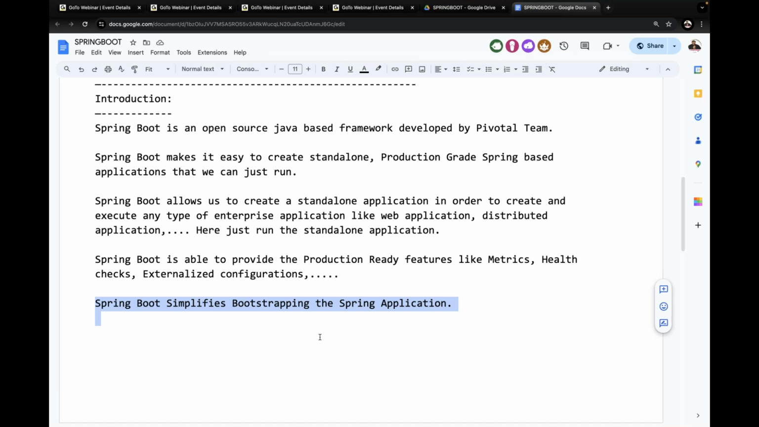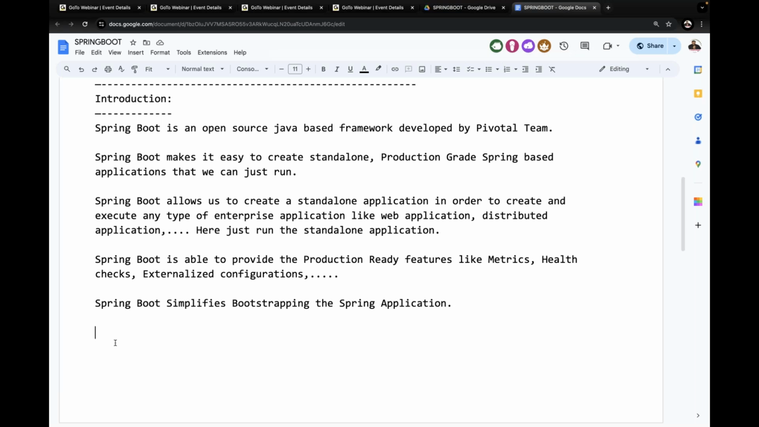It reduces the load time of the Spring application. Directly when we execute the Spring Boot application, immediately every environment gets ready. Immediately that application is ready to execute, and we are able to execute our application directly. That's the meaning of Spring Boot simplifies bootstrapping the application. That's one point we have to understand.